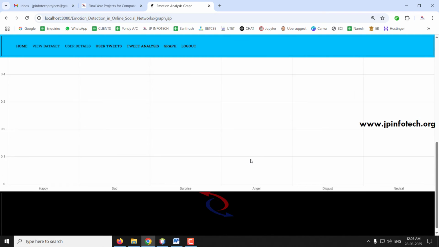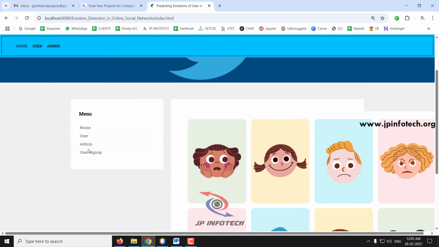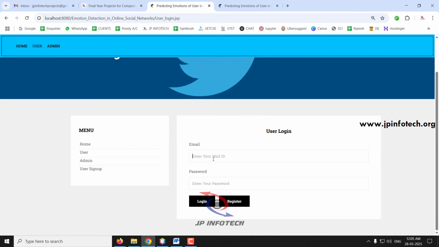Now you can see there is nothing in the graph. So I'll show you all this part once the user is done. For easy convenience, I'll log in as admin on the right side and as user on the left side. Now I will log in as the first user, JP.